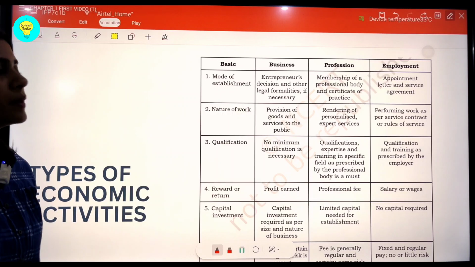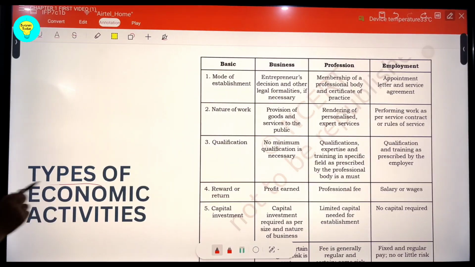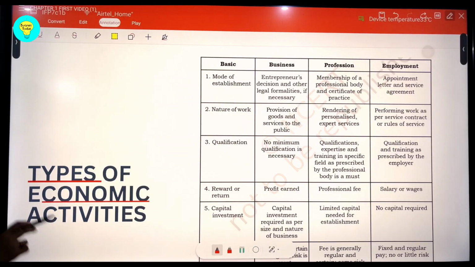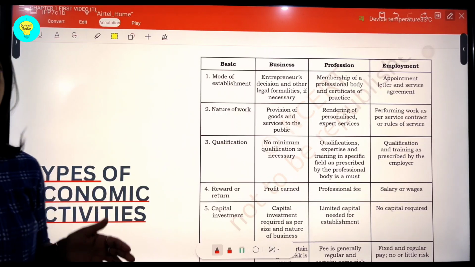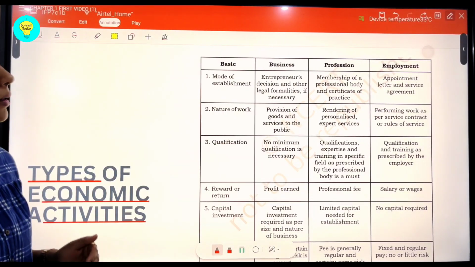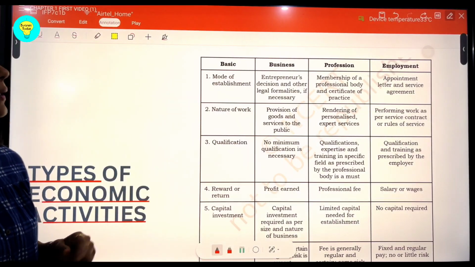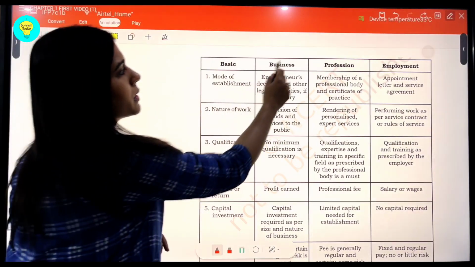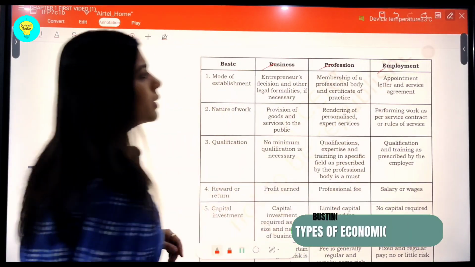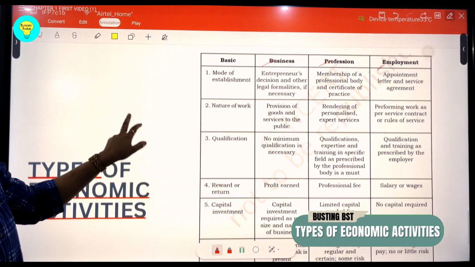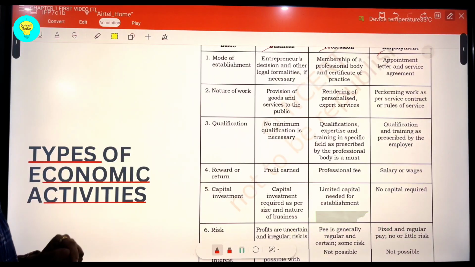Another important segment is the types of economic activities, students. With economic activities, we definitely mean only those activities which are done with the motive of earning profit, and they can be classified as either business, profession, or employment. Now let us talk about a few basic differences between these three types of economic activities.